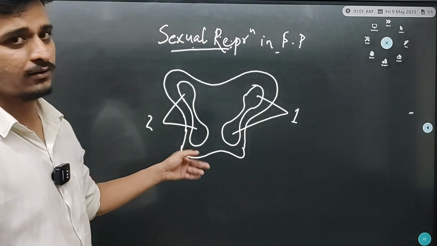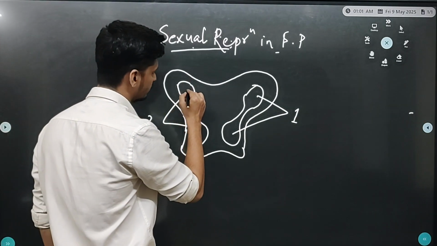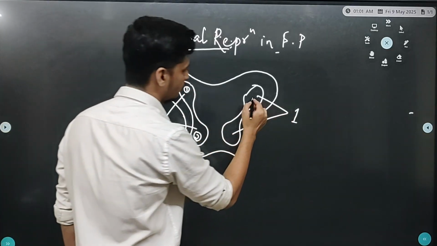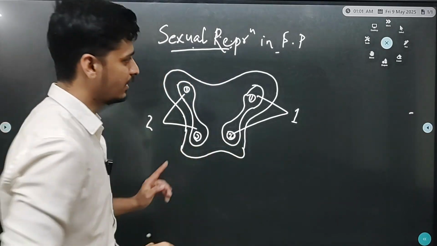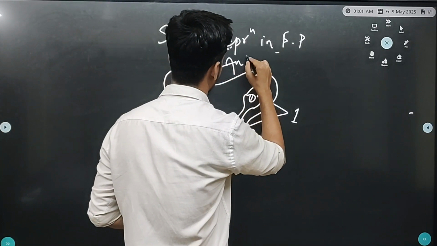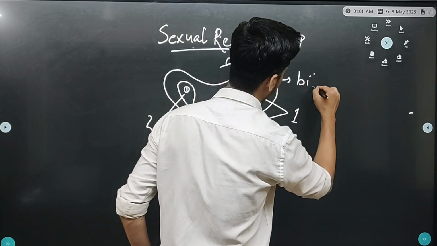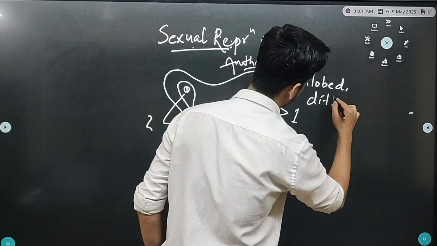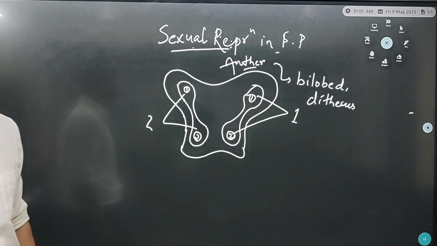So anthers are bilobed. In this, each lobe has 2 theca: theca 1, theca 2. So anthers are bilobed and dithecous.